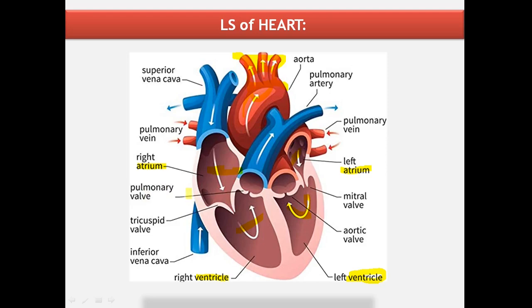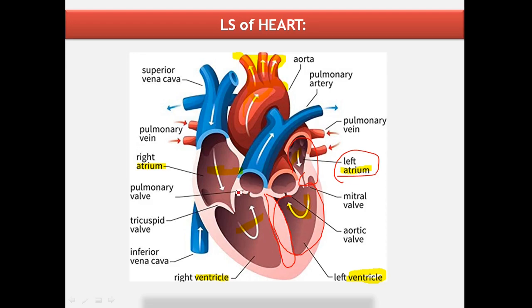The openings between the atria and ventricles are guarded by valves. If we see the heart longitudinally, on the right side one atrium and one ventricle are present. Like that, on the left side also one atrium and one ventricle are present. As usual, they are also separated by a septum.